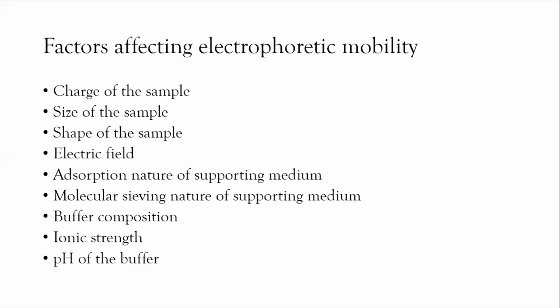pH of the buffer. Increased pH causes more ionization of organic acids, and decreased pH causes increased ionization of bases. That is, it determines the degree of ionization of organic acids and bases.